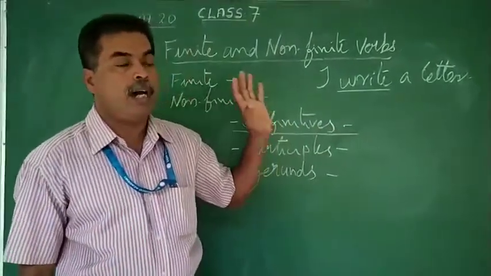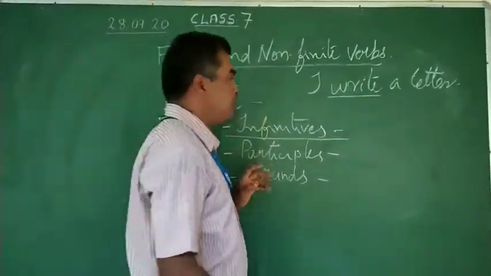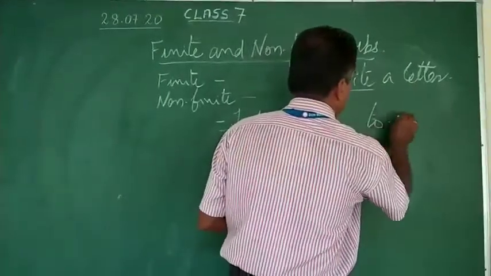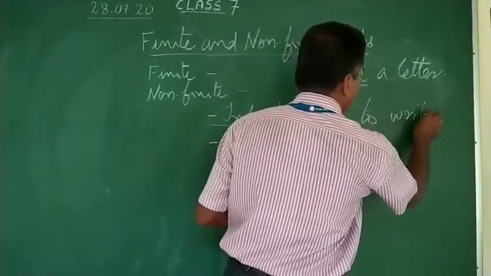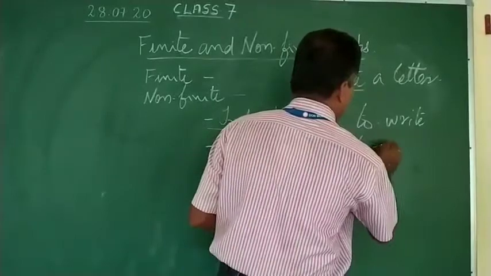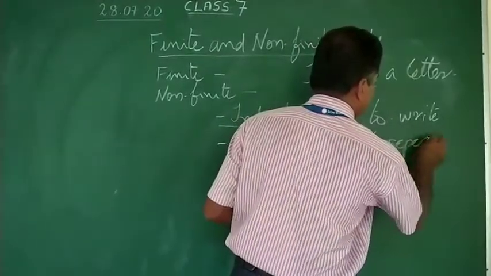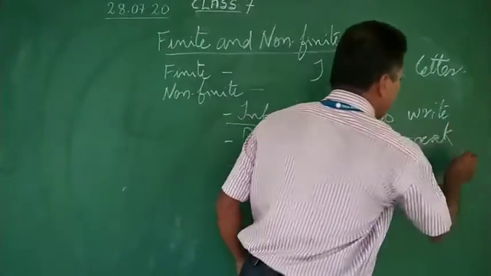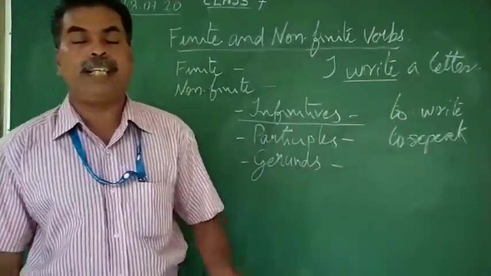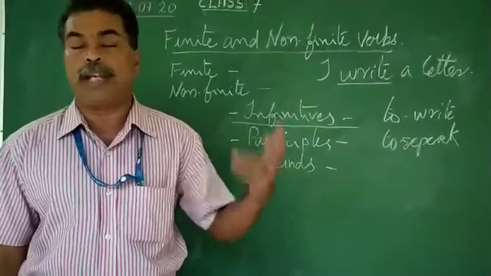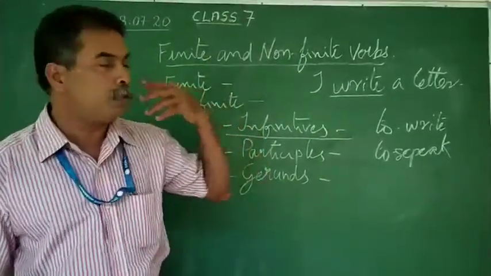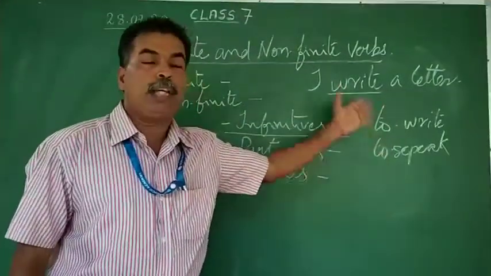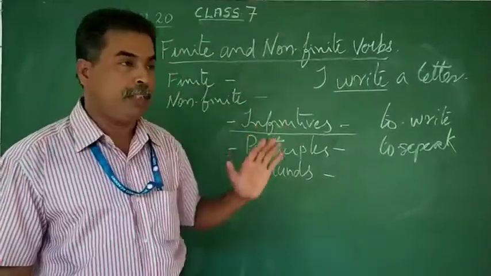Infinitives are verbs that come with "to": to write, to speak, to come, to go, to sing, to dance, to love, to care, and whatever else you want to say. Those kinds of verbs are called infinitives.